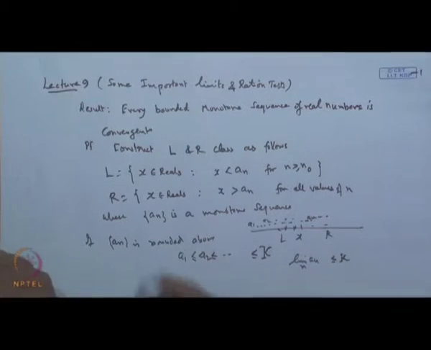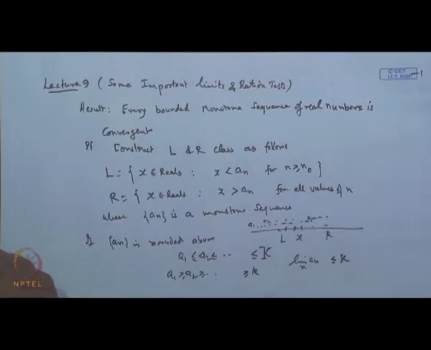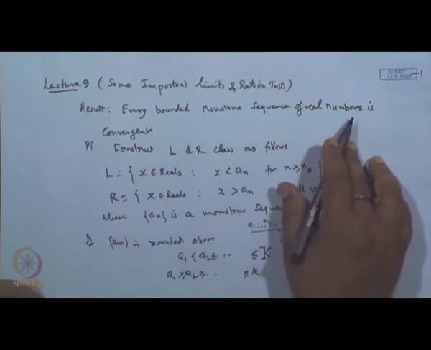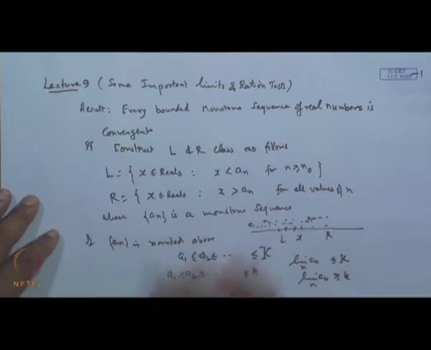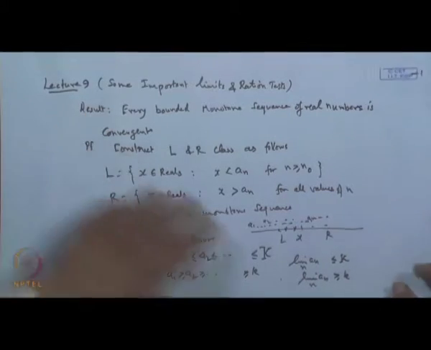Similarly, if each term is greater than or equal to k, then the limit of a_n will be greater than or equal to k. So it means every bounded monotone sequence of real numbers is a convergent sequence. Using this, we will discuss some useful limits.